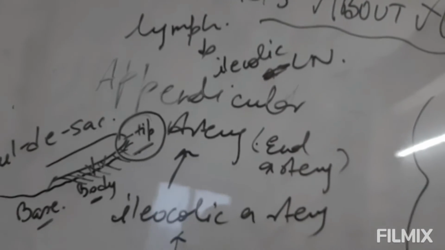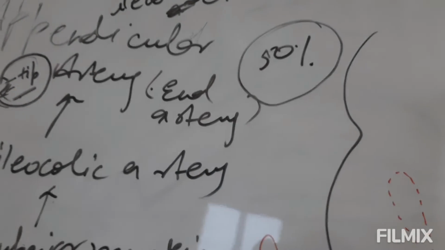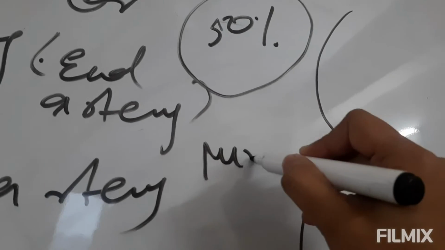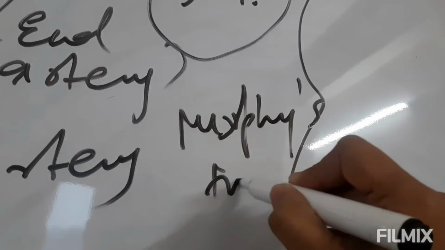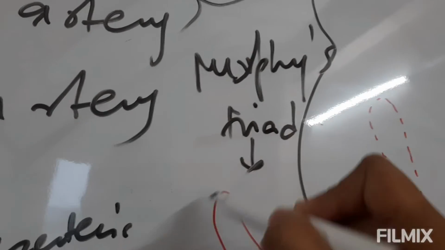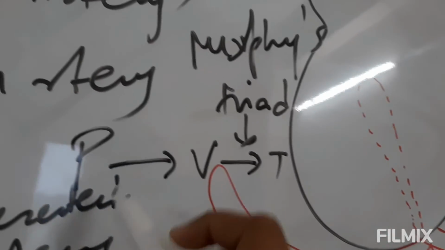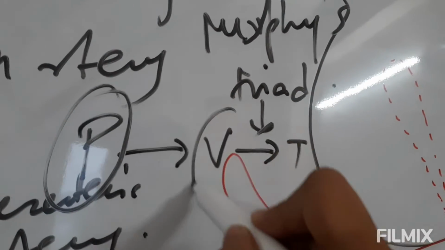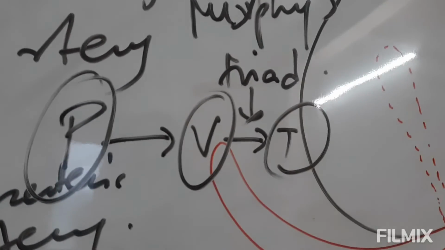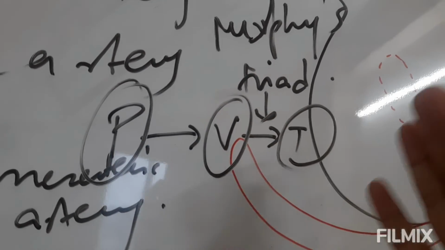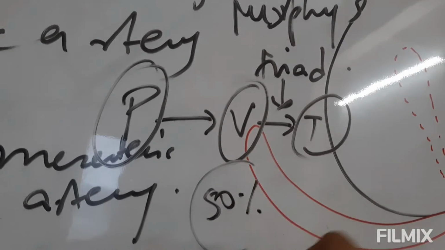Now, in 50% of the cases you will get the classical symptoms of appendicitis. Now, what are the classical symptoms of appendicitis? That is Murphy's triad. Now, what is this Murphy's triad? Murphy's triad has P followed by V followed by T. P is for pain, then the patient will have vomiting, and then there will be a raised amount of temperature. But these classical signs are seen only in 50% of the cases.